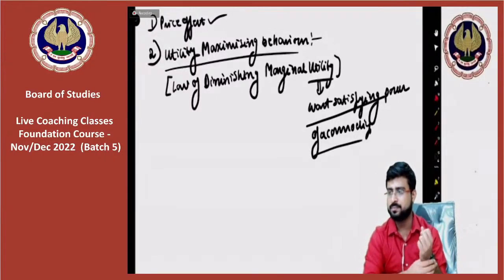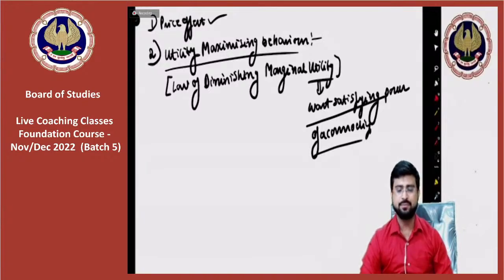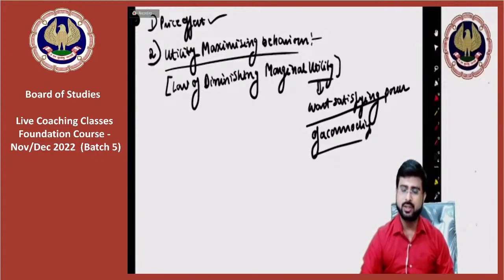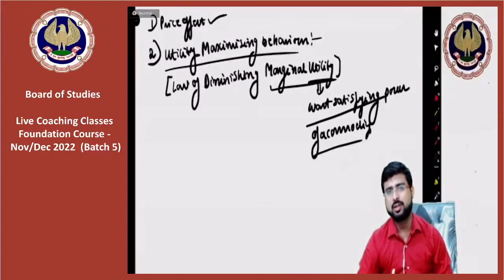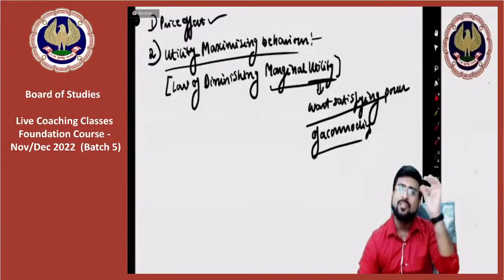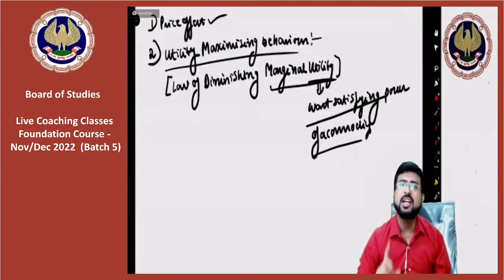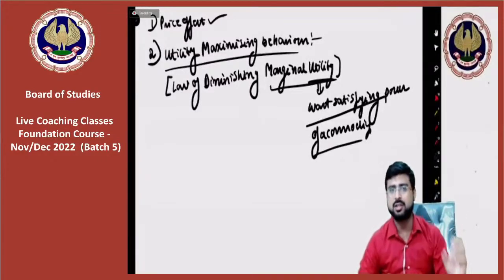Okay, correct. Now, pay attention everyone. Sir, what is marginal utility? I'll explain you something. My dear friends, Alfred Marshall told us that utility can be measured. That is how much satisfied you are getting with the commodity, it can be measured.